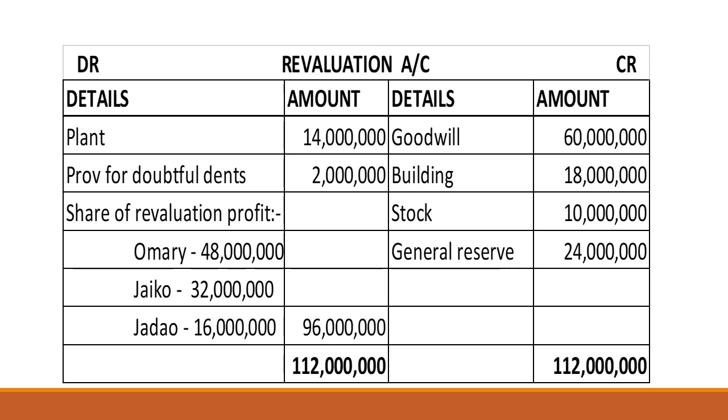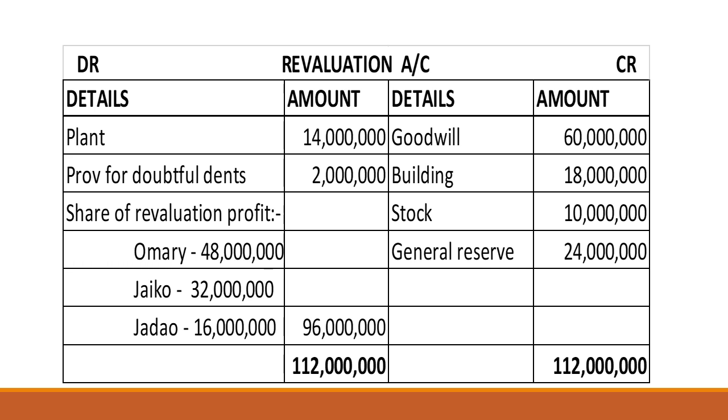So the revaluation account is also going to take the agreement that goodwill is to be valued at 60 million. So we are going to debit the goodwill account and credit the revaluation account. But again, the building and the stock have to be increased by 10%. So those 10% will be 18 million.